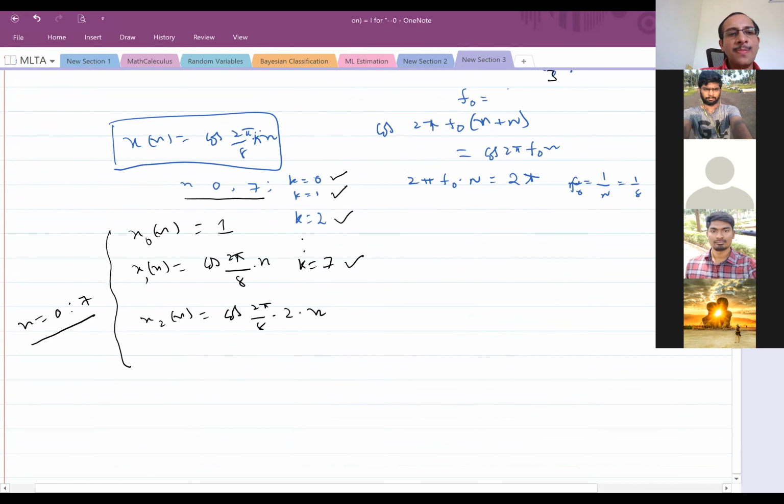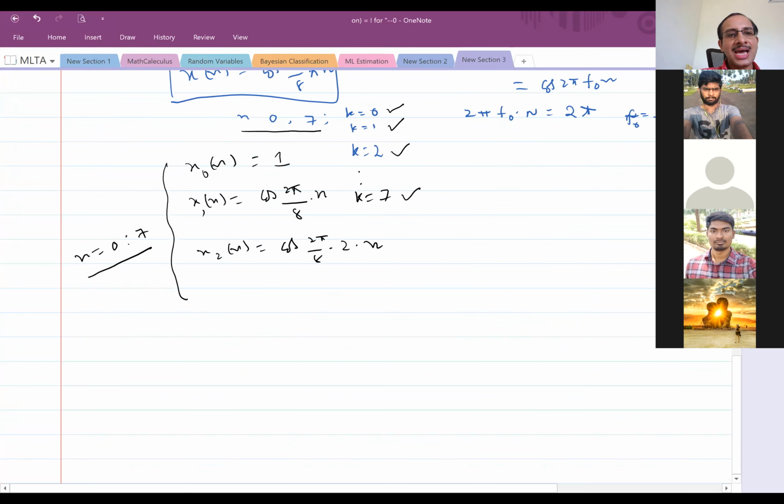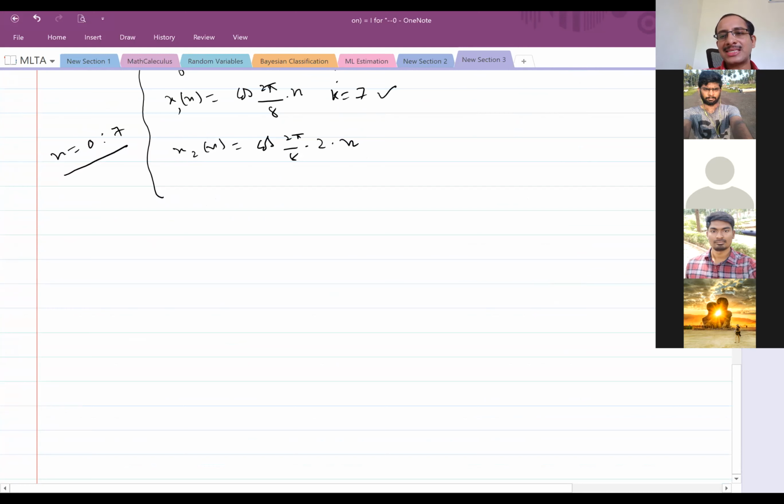Okay, so before closing the class, I will just give a small exercise here, on the general signal. Let x of t be like this. Let us discuss the continuous time signal. What I want to discuss is, if I make some operations on the signal, how does the signal vary?